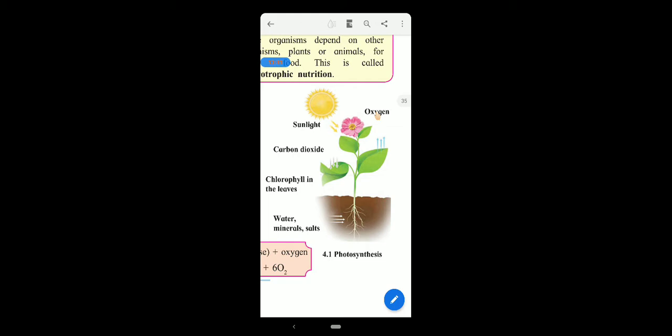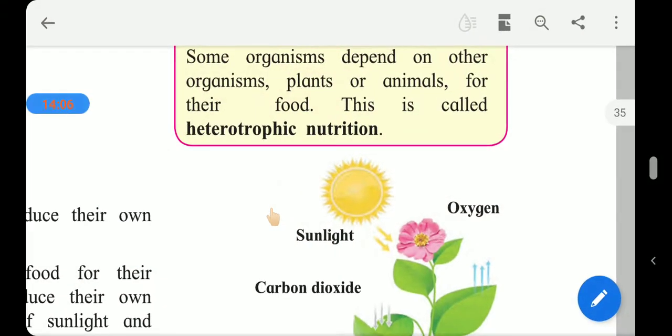So how can we say what photosynthesis is? Plants need food for their growth. They can produce their own food with the help of sunlight and chlorophyll. Plants make their food in their leaves using the water and nutrients from the soil and the carbon dioxide from the air. And this process is called photosynthesis.